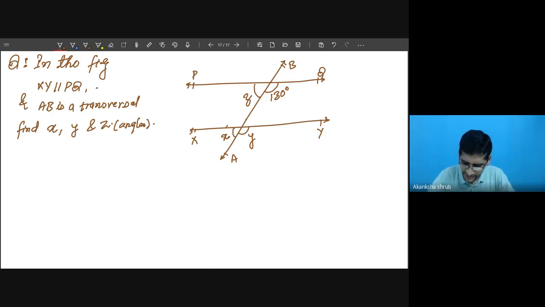Let me write this one as U also. So all these four angles, U, X, Y, Z, we have to calculate.